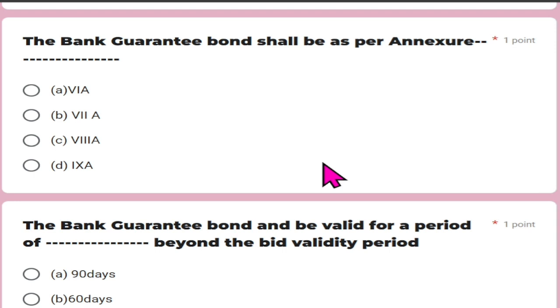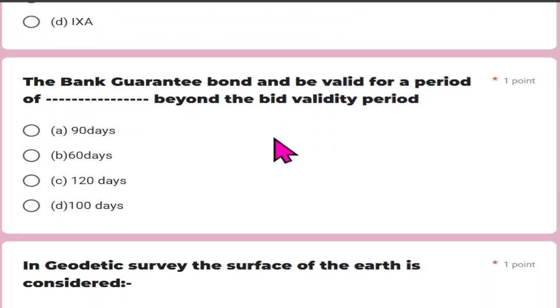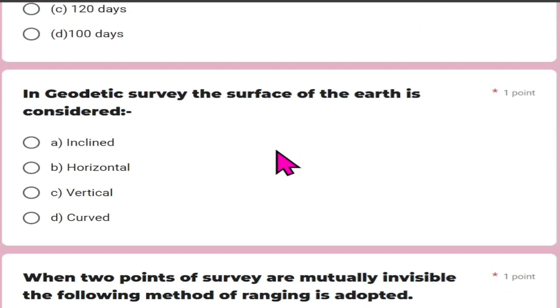The bank guarantee bond shall be as per annexure 6A of the GCC. The bank guarantee bond must be valid for how much time beyond the bid validity period? That is 90 days.